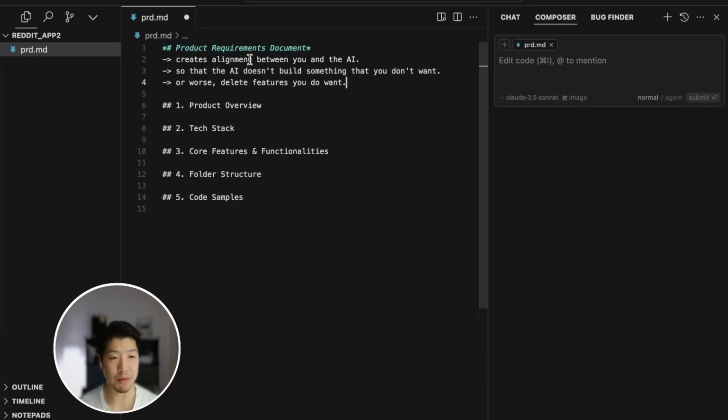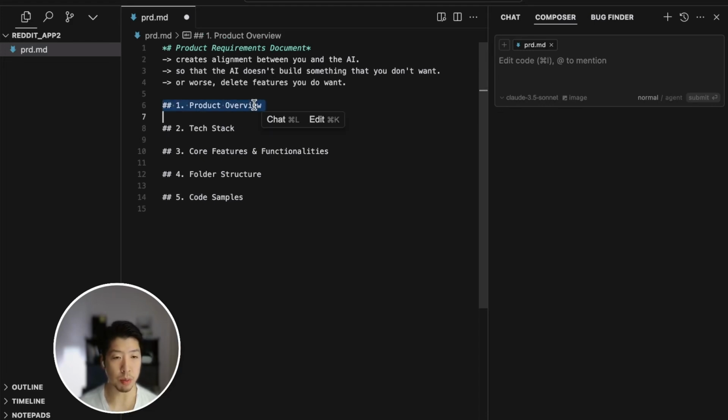And this step is very important because it creates alignment between you, the builder, and the AI, so that the AI doesn't build something that you don't want, or worse, sometimes without this alignment, the AI would delete features you do want. So when you try to add an additional feature, it will do that, but delete one of the prior features you've already implemented. And you definitely don't want that.